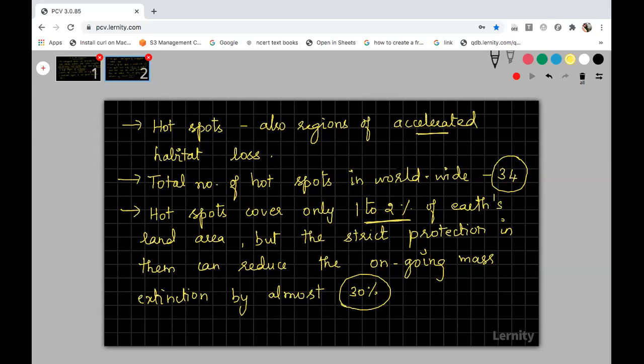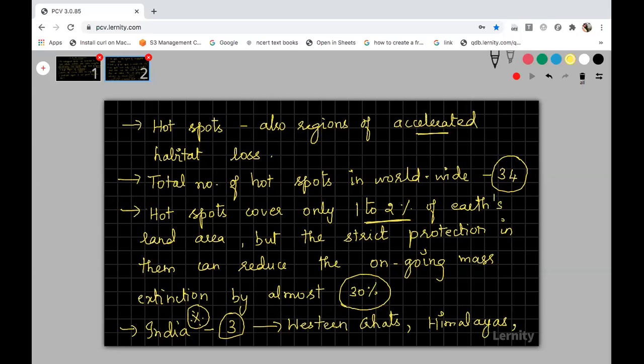Okay, and what about the number of hotspots in India? I told you the total number of hotspots worldwide is 34. In India, according to your NCERT, the number of biodiversity hotspots is 3. This is a very, very important question: the number of biodiversity hotspots in India, and what are those 3 rich biodiversity regions? They are called the hotspots of India, and they are Western Ghats. The first biodiversity hotspot is Western Ghats. You know Western Ghats, right? And then Himalayas. And the third one is Indo-Burma.